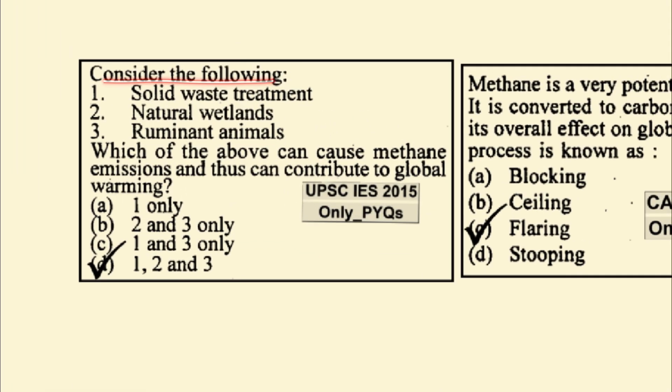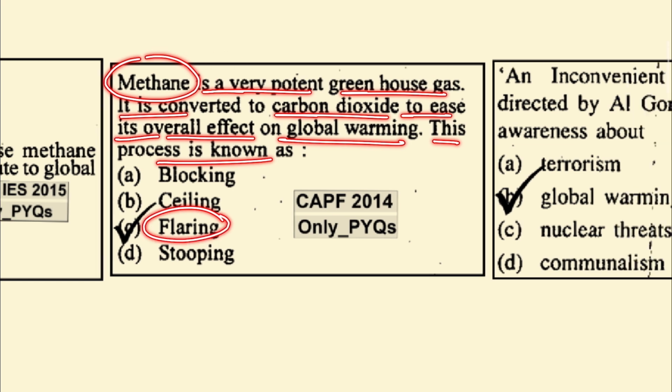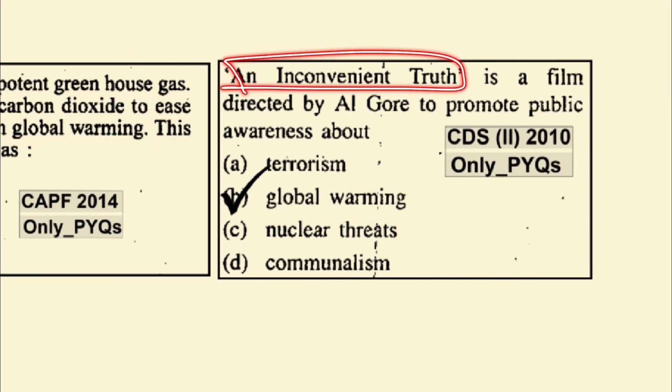Consider the following: solid waste management, natural wetlands, ruminant animals. Which of the above can cause methane emission and thus contribute to global warming? All of these can contribute to global warming. Methane is a very potent greenhouse gas. It is converted to carbon dioxide to ease its overall effect on global warming. This process is known as flaring. An Inconvenient Truth is a film directed by Al Gore to promote public awareness about global warming.